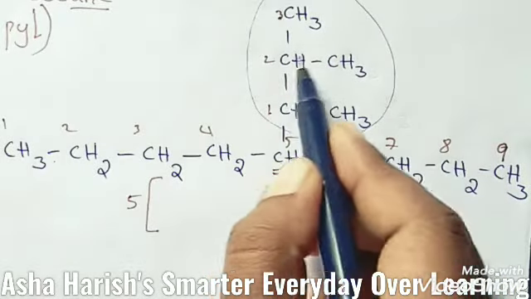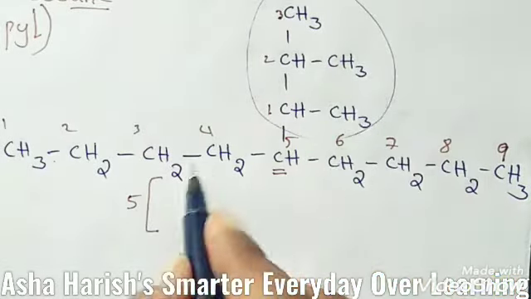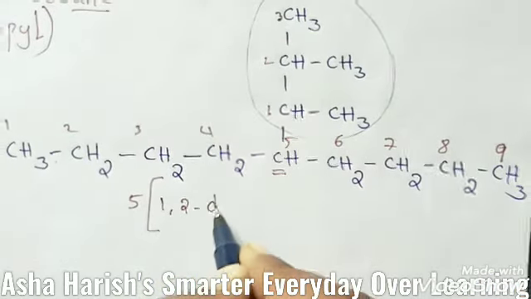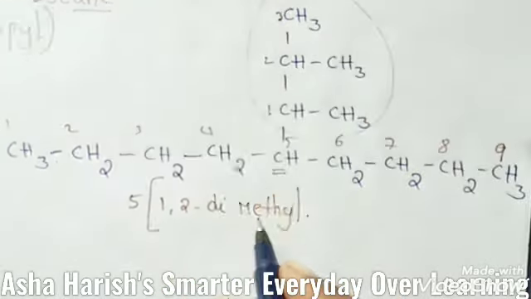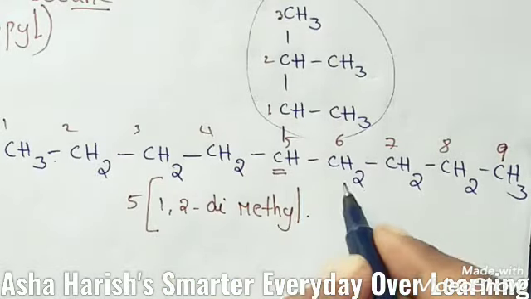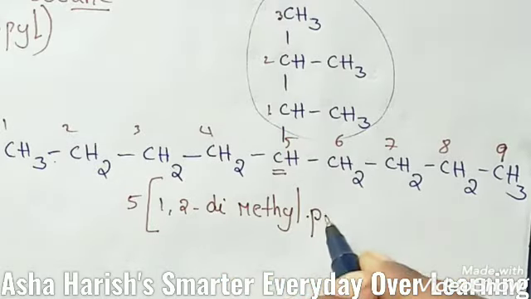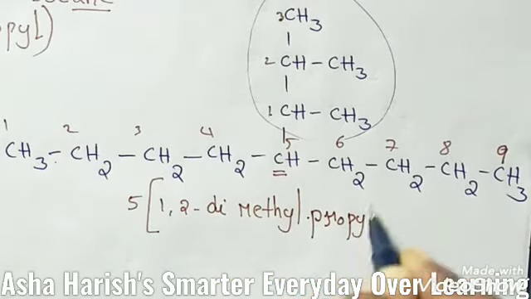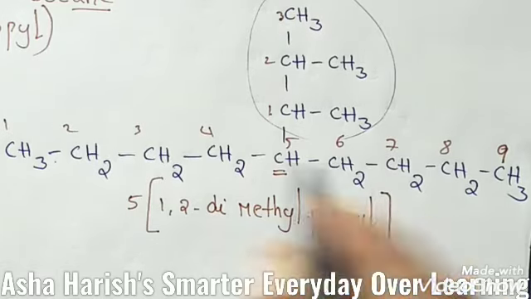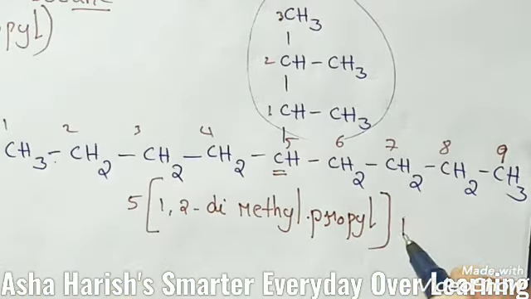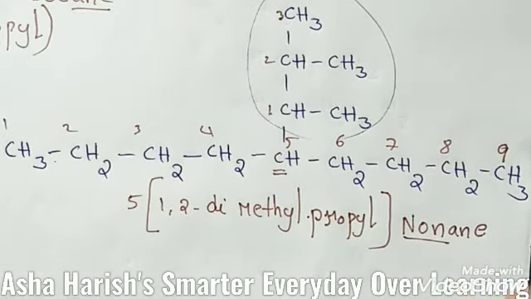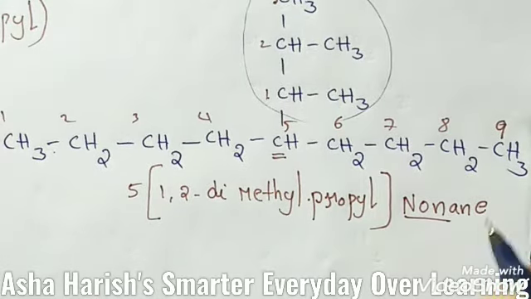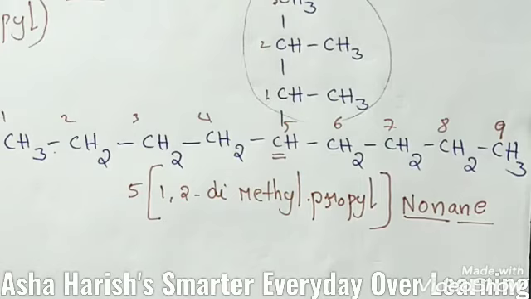At first and second carbons here methyl groups are located. Then 1, 2 dimethyl. This is the complex substituent, dimethyl, and here 3 carbons means propyl. And now coming to this main parent chain, nonane. So non is the root word for 9 carbons here, ane is the suffix. So this is about the first case of numbering the complex substituent.